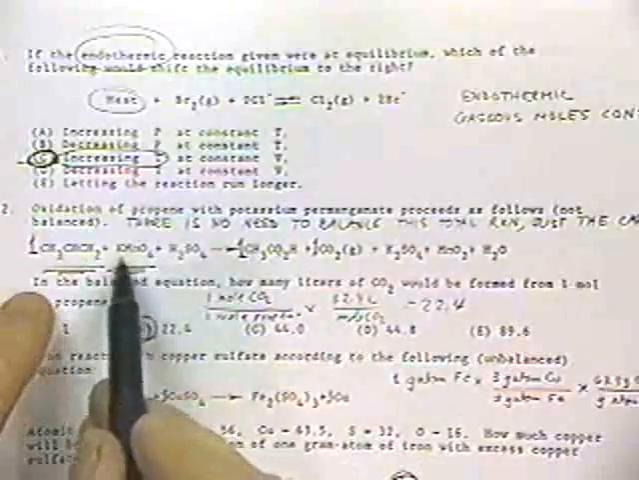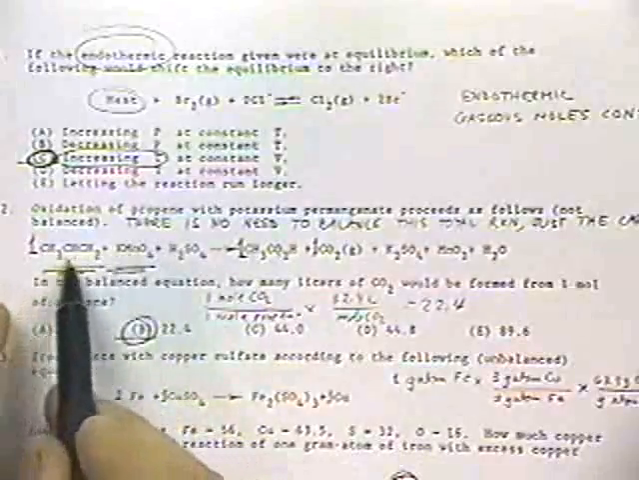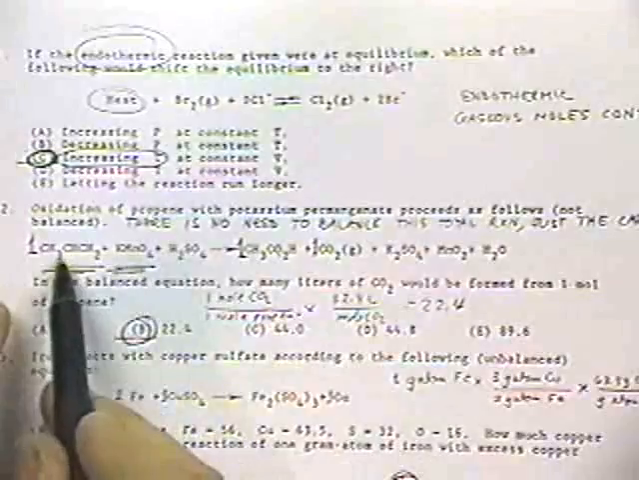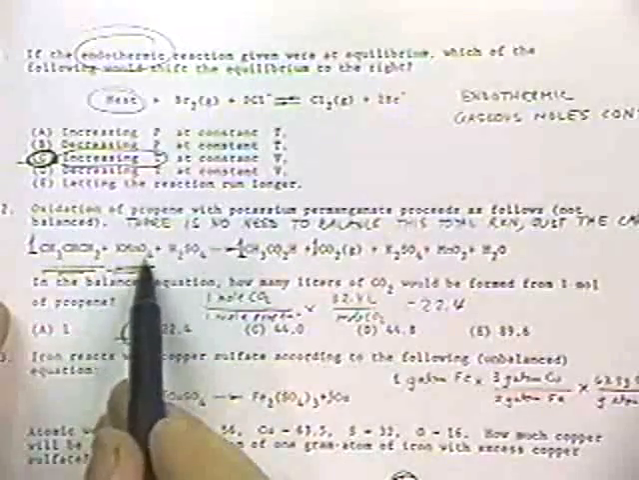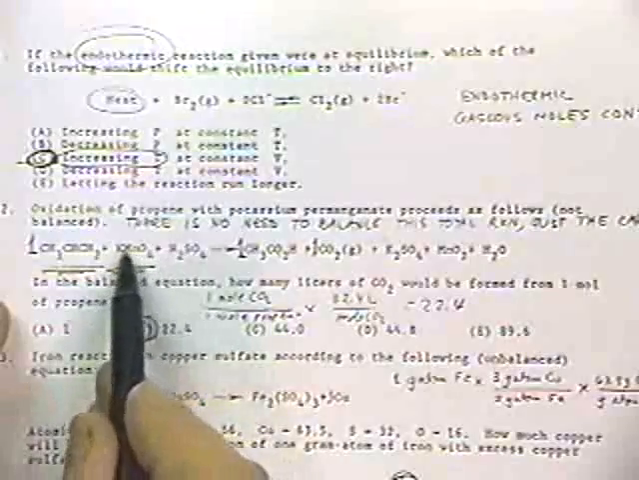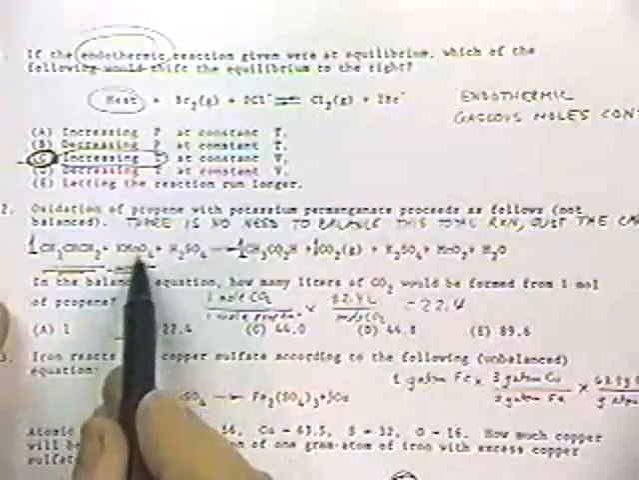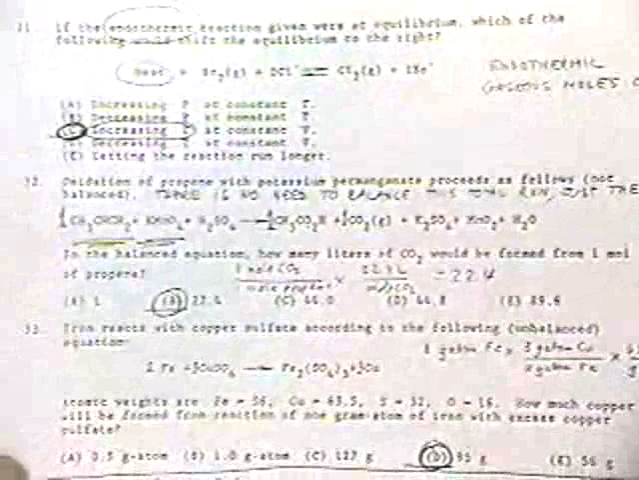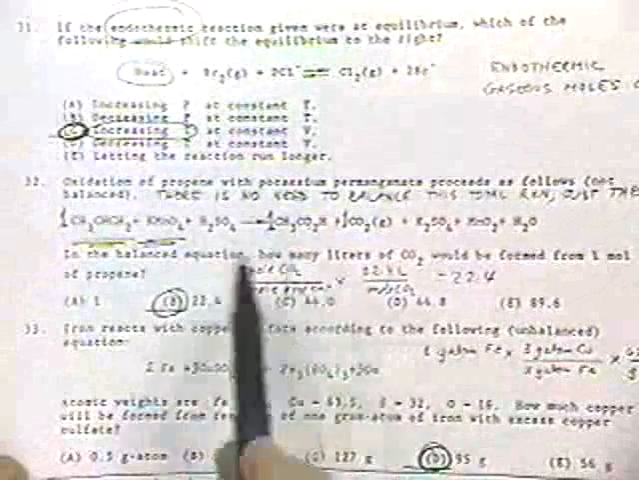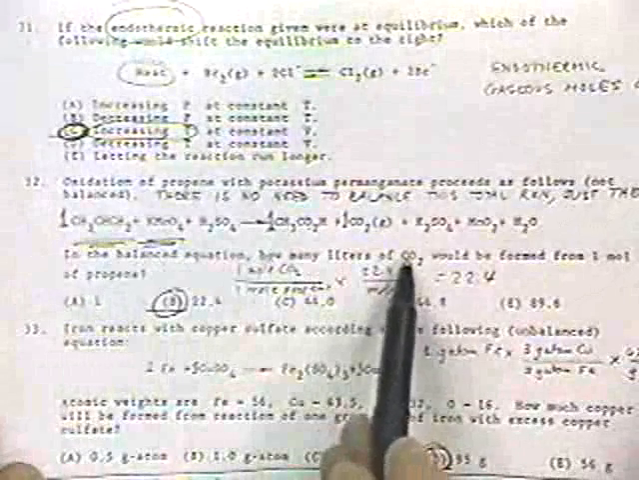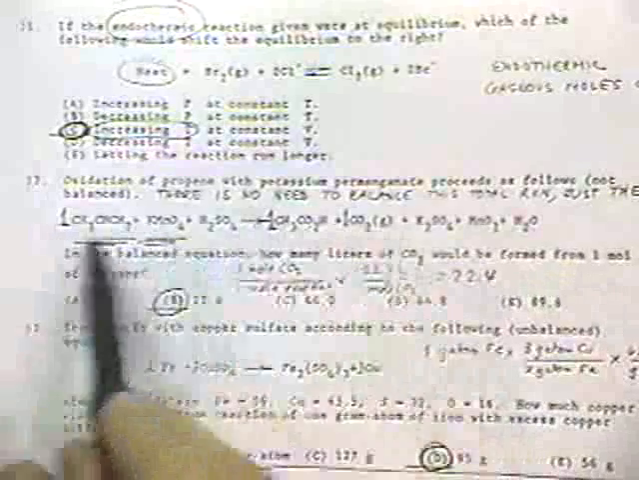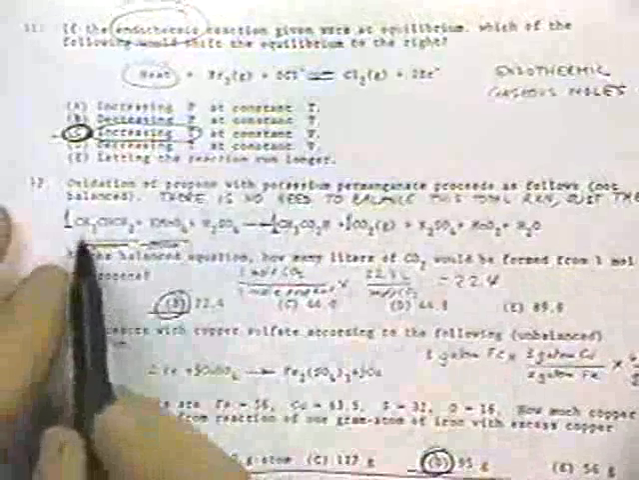If we were to use other words, we could say that the propene is a reducing agent that caused the potassium permanganate to become reduced, meaning we helped give it electrons to that oxygen. So hopefully that'll help you reinforce those complicated notions. Okay, so we have in the balanced equation, how many liters of carbon dioxide would be formed from 1 mole of propene? So what we'll have to do is try to balance this equation.